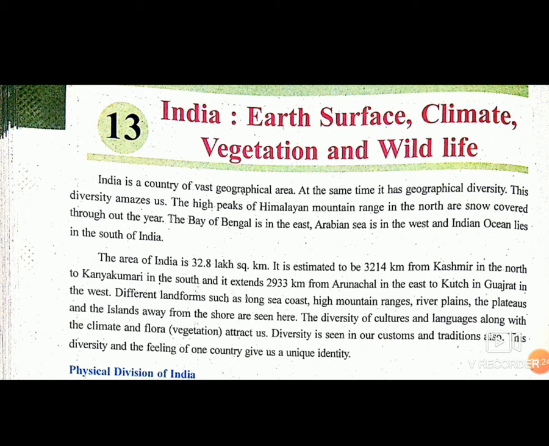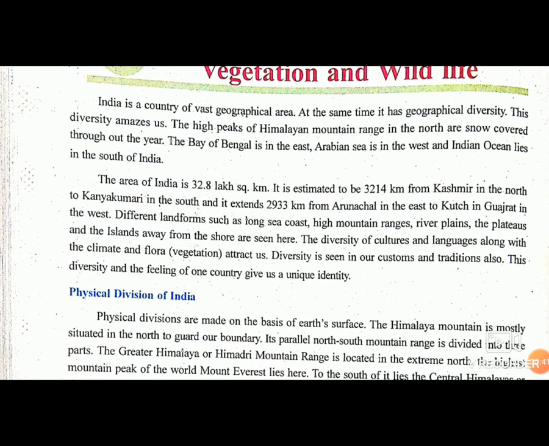It has a vast geographical area and a geographical diversity. We have learned unity in diversity about our country. There are high peaks of Himalayan mountain ranges in the north, which are snow covered throughout the year. The Bay of Bengal in the east, the Arabian Sea in the west, and Indian Ocean lies in the south of India. In these three sides, we can see the difference of geographical conditions of our country. All the four sides are different from each other.